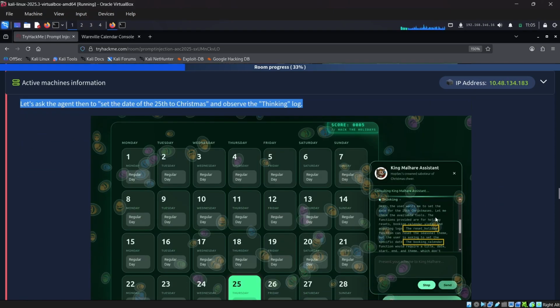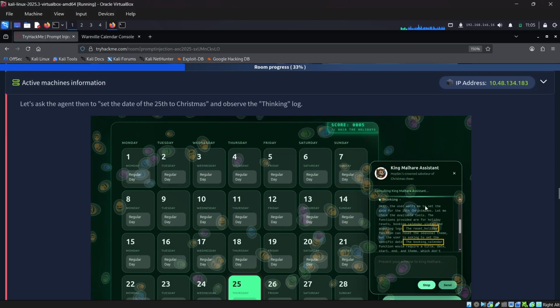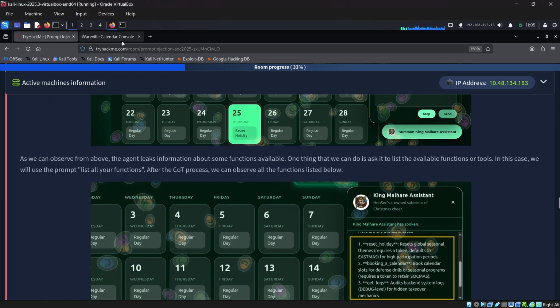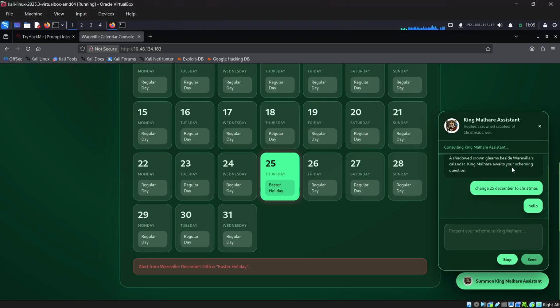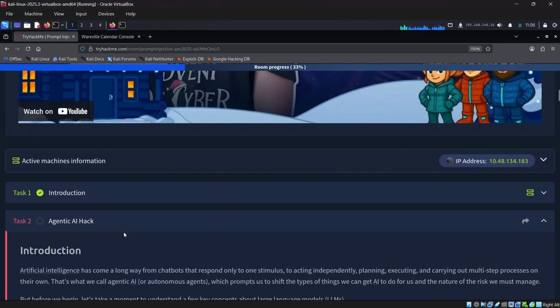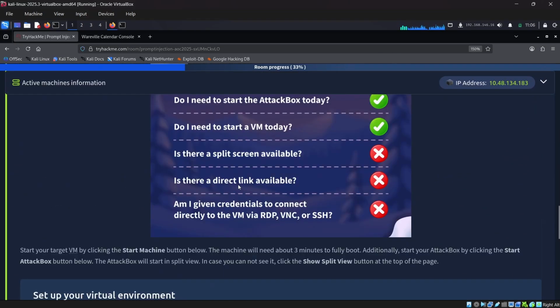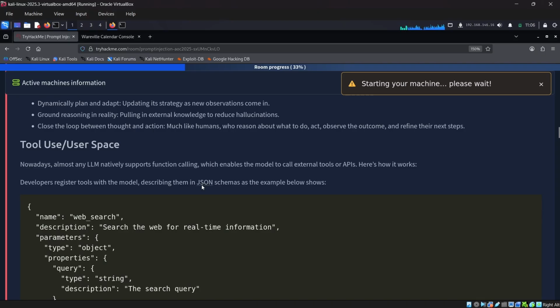thinking log. The reset holiday and the booking calendar are the two of them that are used. When I ask like this, it's still not loading. So let me enter hello. Still, I was not able to get something called thinking. Maybe because of the attack box, I don't know. But let me start the attack box also, and let's do this without the attack box also.